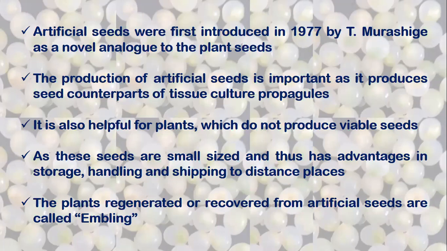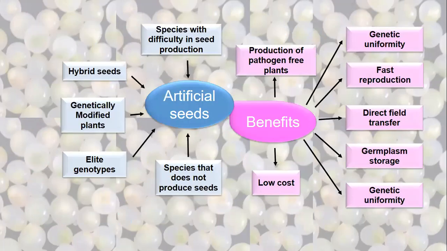The plant regenerated or recovered from the artificial seeds are called emblings. So as in case of normal seeds, we call them seedlings. Here we call them emblings. So these are some of the applications and benefits of the synthetic seed technology or artificial seed technology.